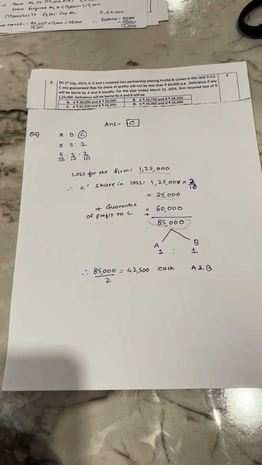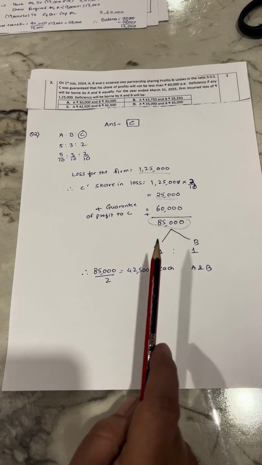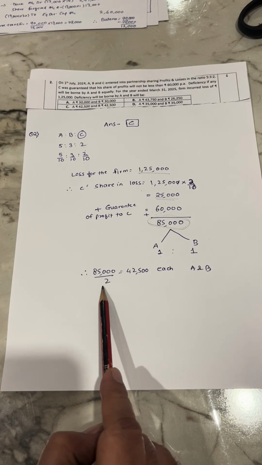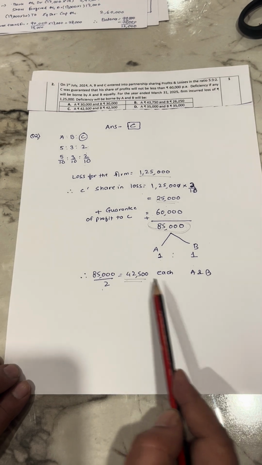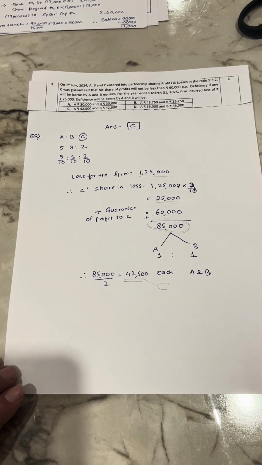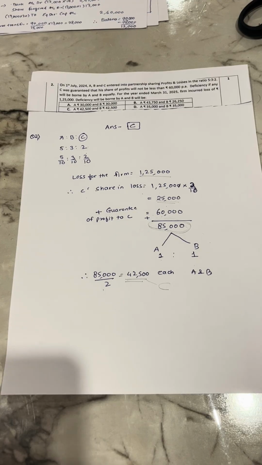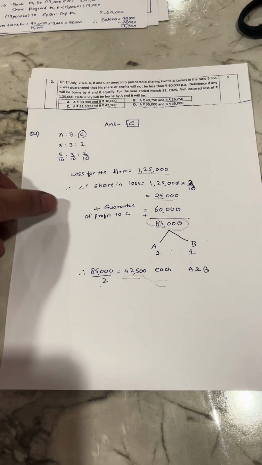85,000. Okay. Now it's been said that A and B will give the profit and losses to the C partner equally, right? 1:1. So 85,000 divided by 2. Each of them will give 42,500. They will be giving it to C. Okay. So your correct answer for this question is C. 42,500 will be borne by A and 42,500 will be borne by B. I hope this is clear for you guys.